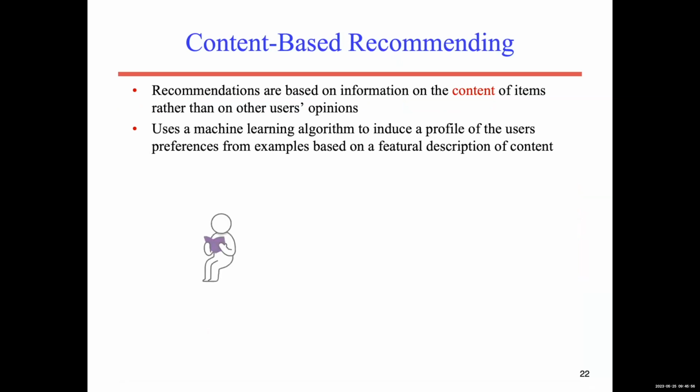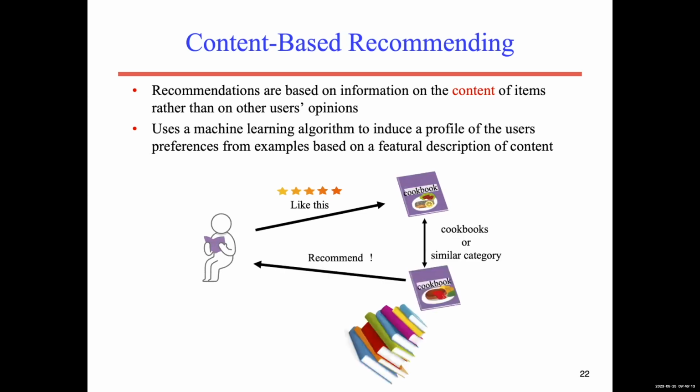Assume you read a book and you like this book, for example, a cooking book. Then the system will detect that you like this kind of cooking book. Among the existing millions or billions of books, it will find the similarity between items, not between users. That's a bit complicated because it depends on the contents of the item itself.